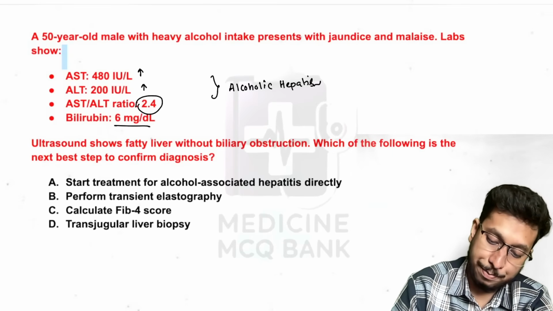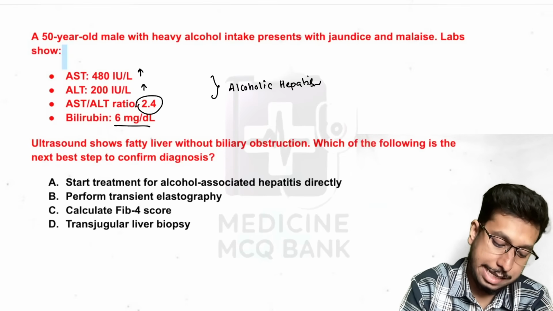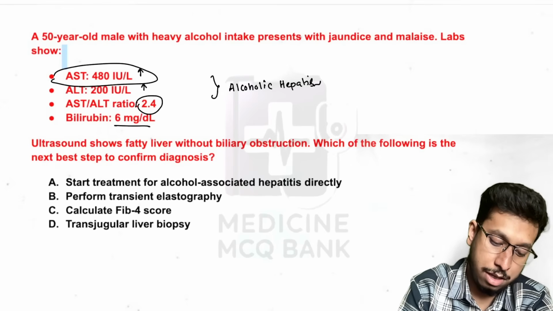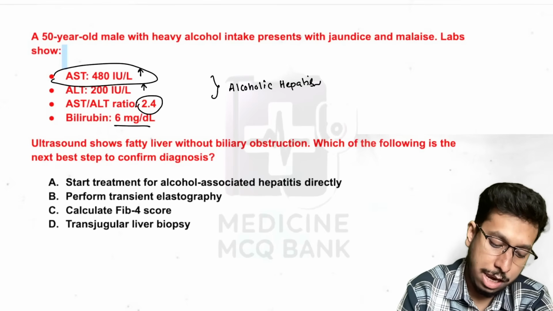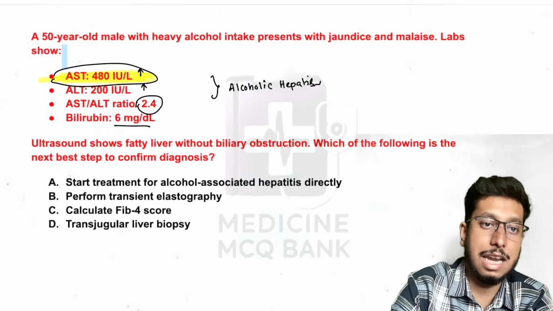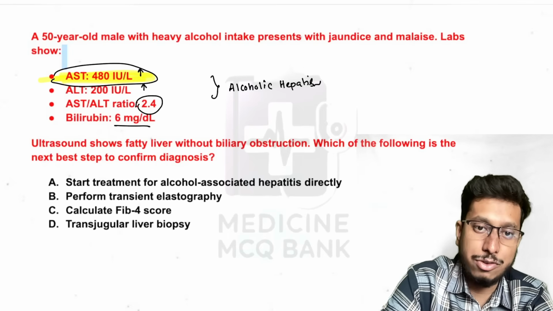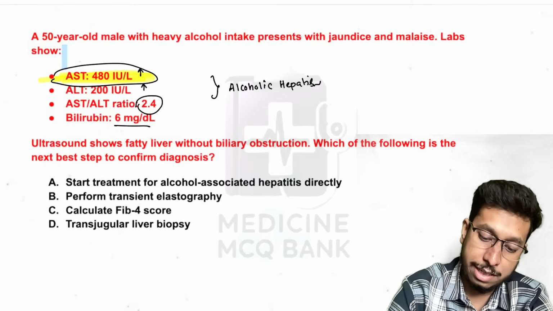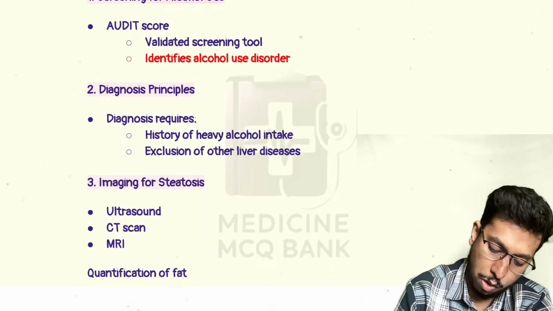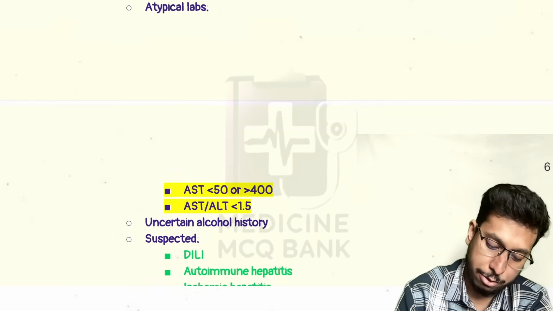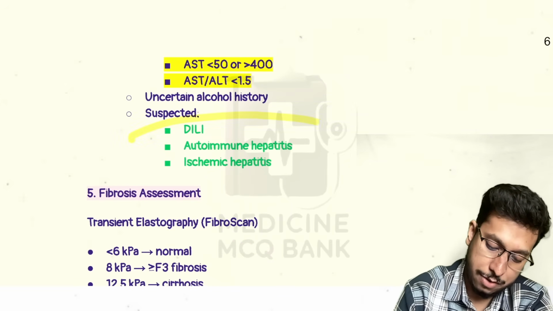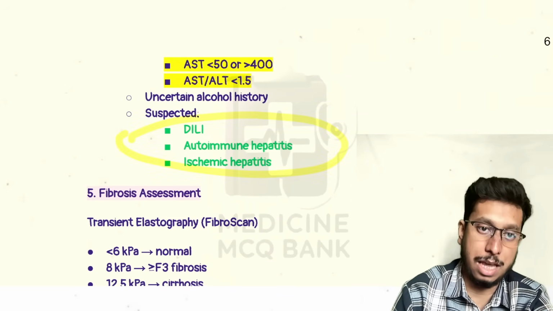So you can see here, the issue with this lab parameter is that AST is more than 480. In case of alcoholic hepatitis, AST is elevated, but it never rises above 400. It usually stays less than 400. When it is above 400, you need to rule out the alternative diagnosis. What are the alternative diagnoses? Like drug-induced liver injury, autoimmune hepatitis, or ischemic hepatitis.